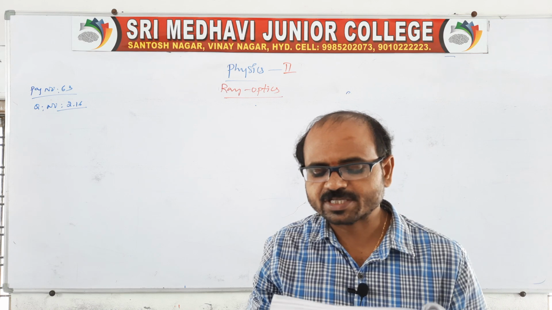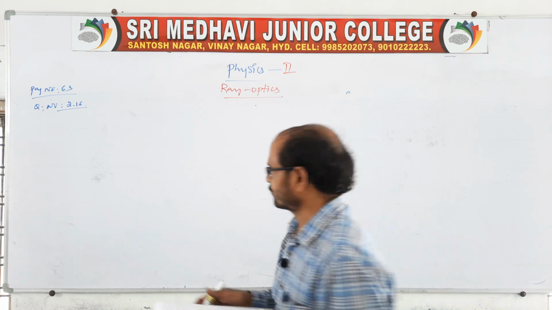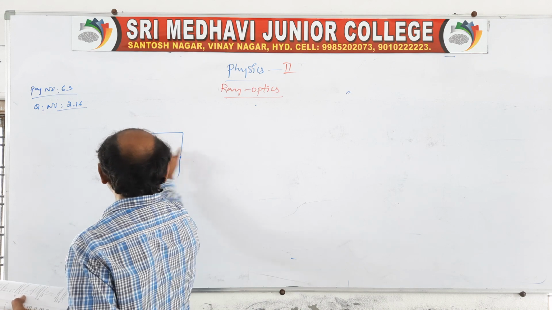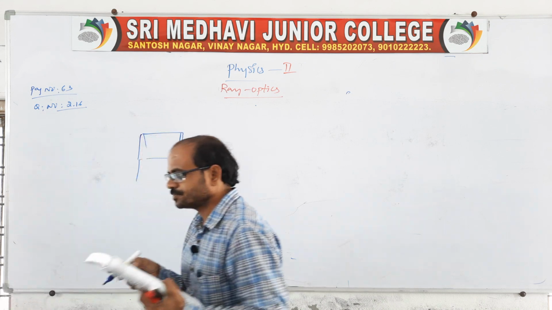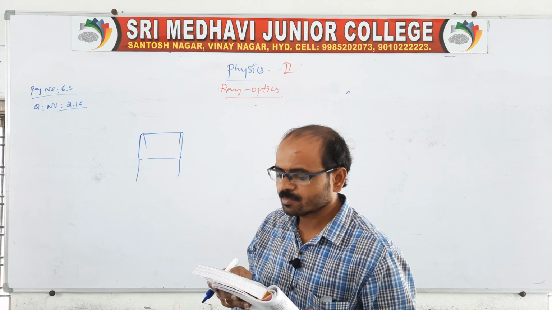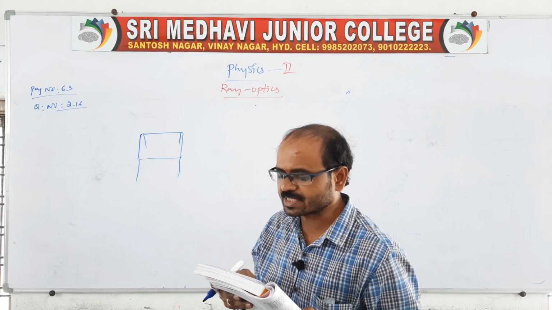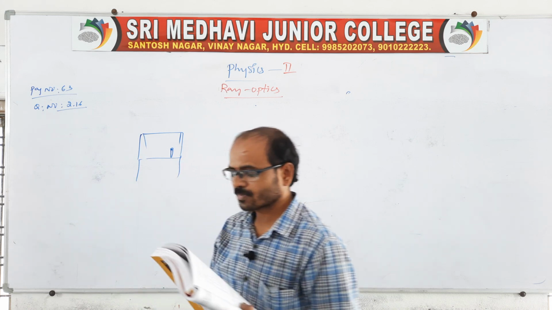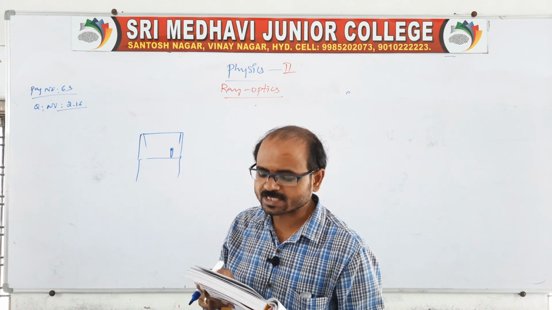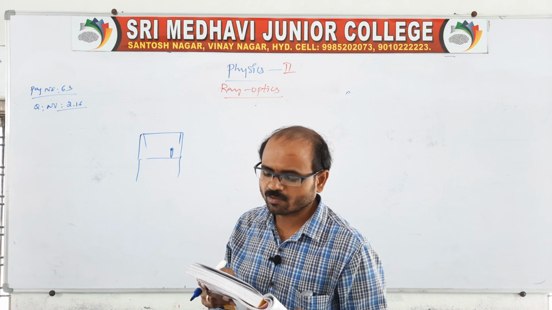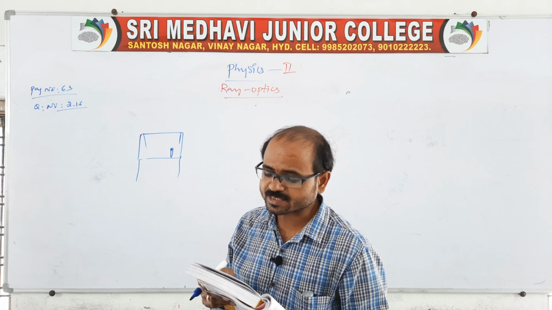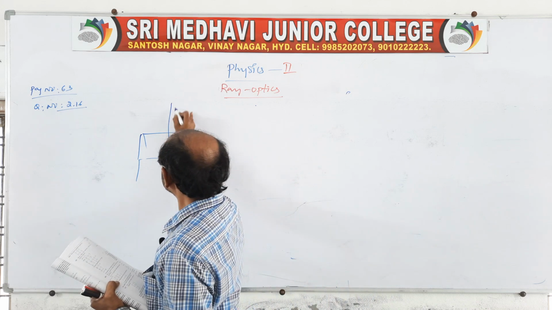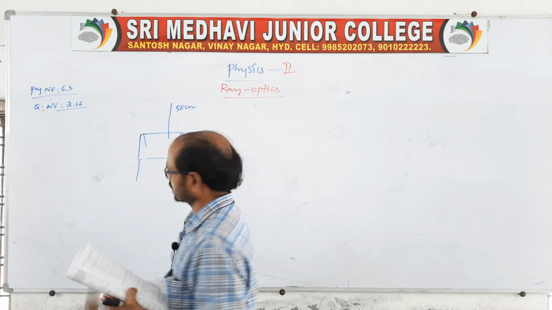A small pin is fixed on the table. Look here, like one table is given, and a pin is fixed on the table like this, viewed from above from a distance of 50 centimeter. Clear?